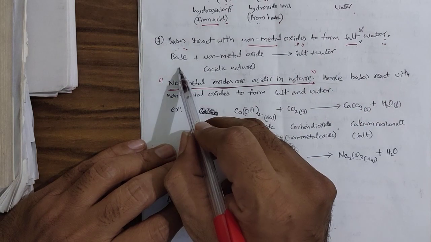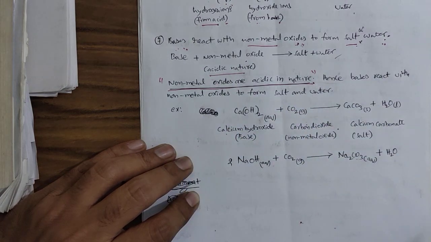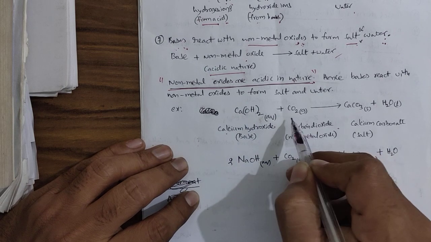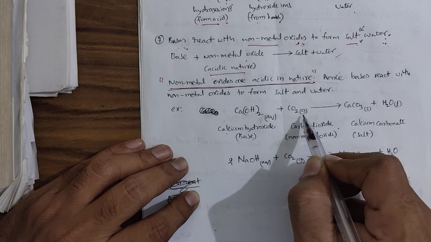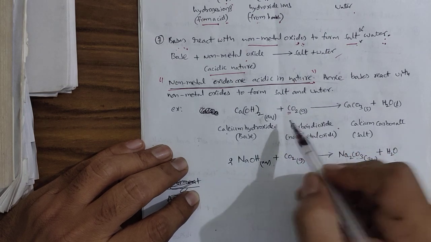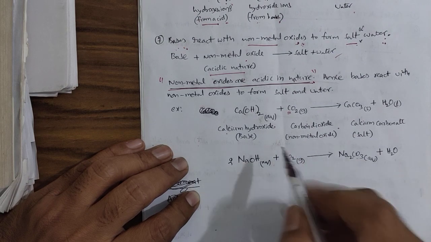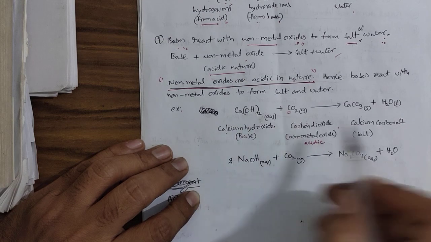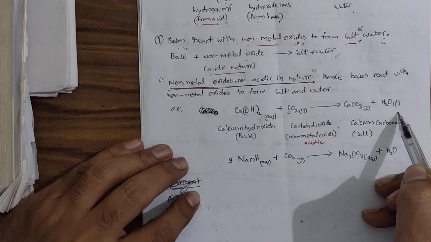So a base reacts with a non-metal oxide, which has acidic nature, to form salt and water. For example, sodium hydroxide is a base. When it is allowed to react with CO2 gas, CO2 is a non-metal oxide because carbon is a non-metal. So this has mild acidic character. Then base and acid form a salt, carbonate, and H2O liquid.